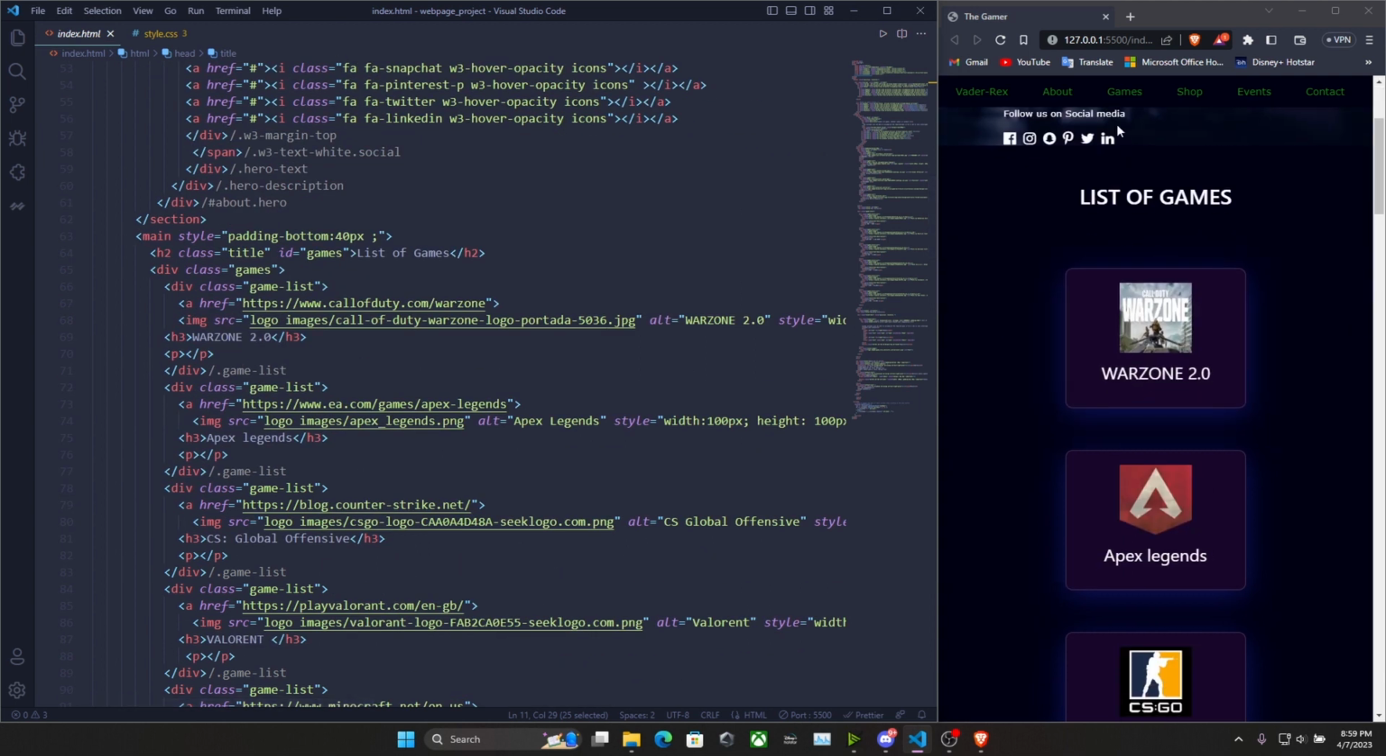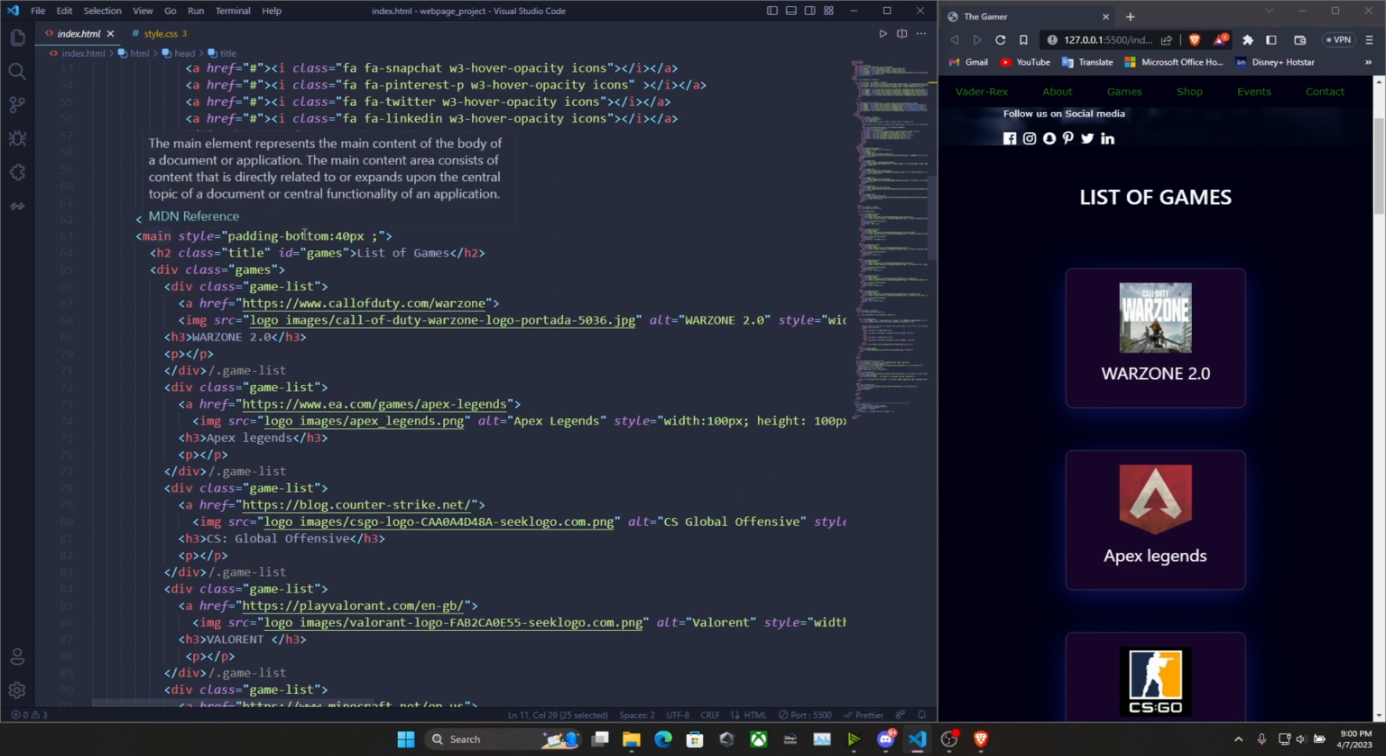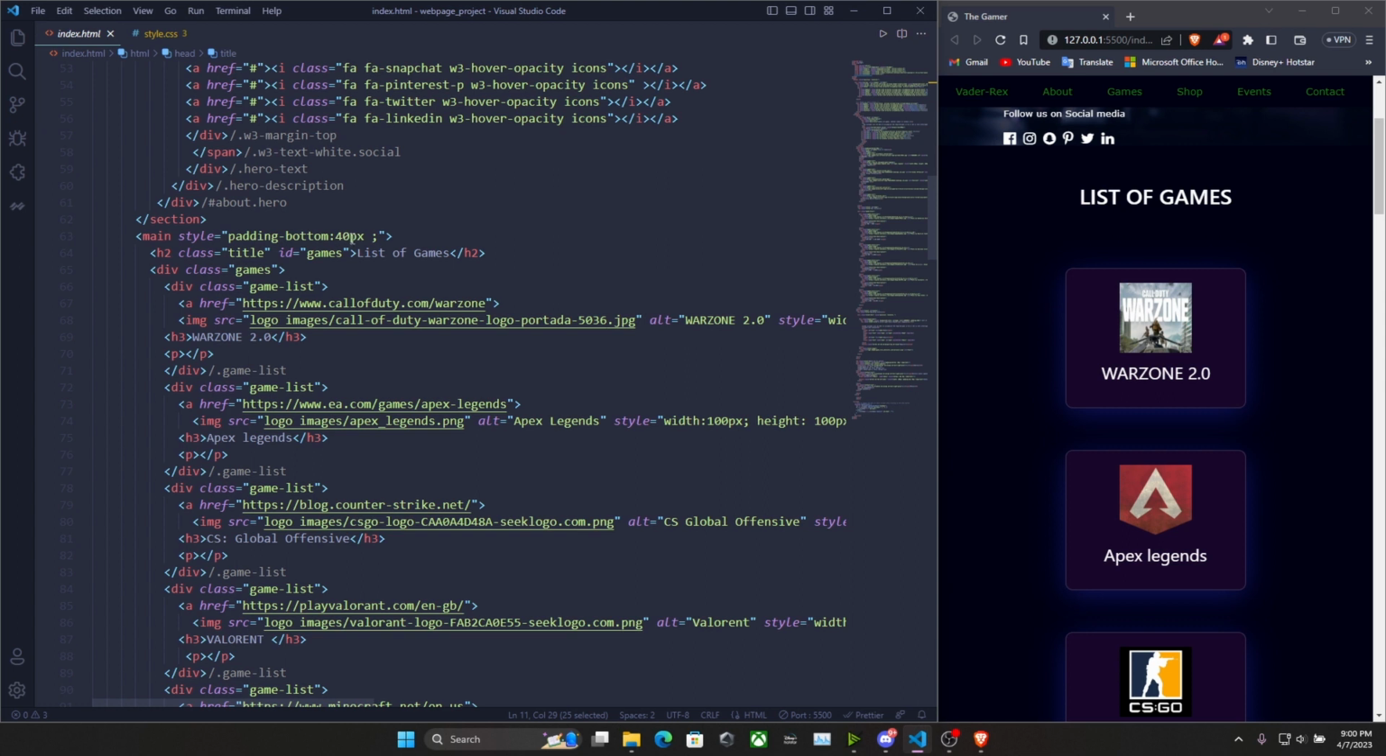The next part is the list of games. The game part is easily achieved. You download all the pictures together for whichever games you have chosen. Once you're done with all these things, you can set the style with padding bottom of 40 pixels.